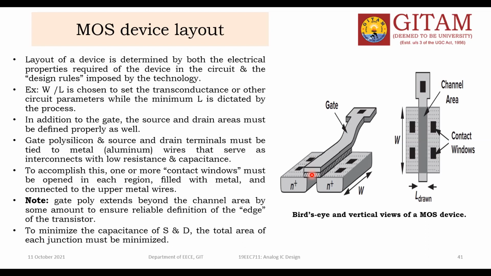Our aim is to minimize all of these capacities. Nobody can avoid their formation, but our duty is to minimize them as much as possible.